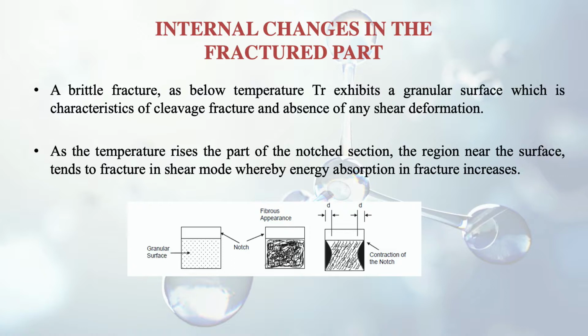So there will not be any shear, but there will be a granular type of fracture. As the temperature rises, the part of the notch section, the region near the surface, tends to fracture in shear mode. Now if the temperature is rising, then what will happen? There will be a tendency of shear, whereby energy absorption in fracture increases.